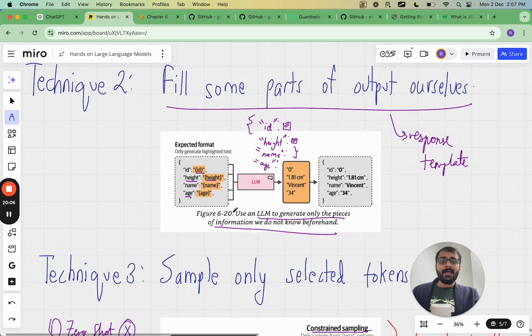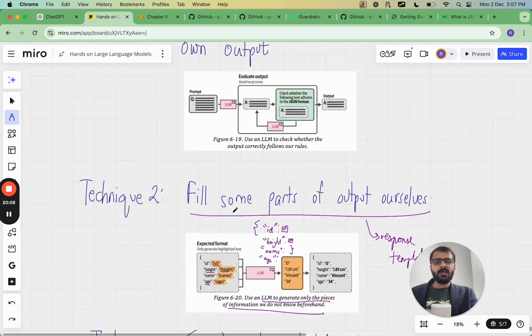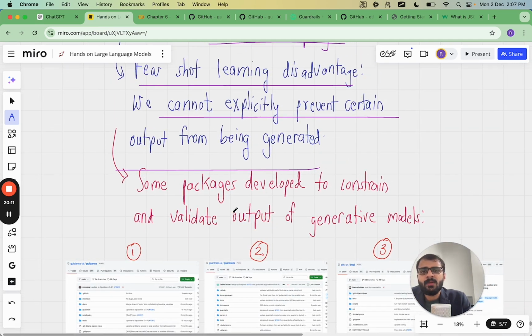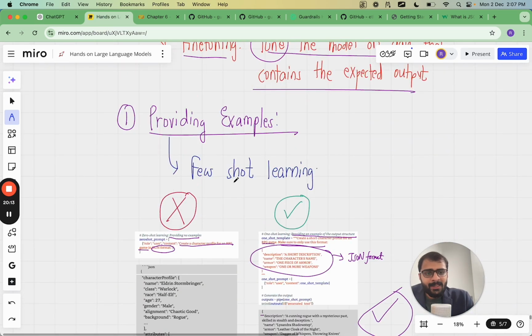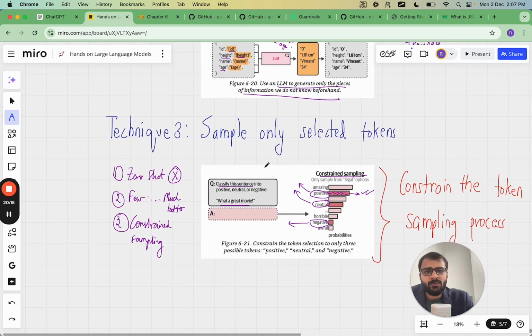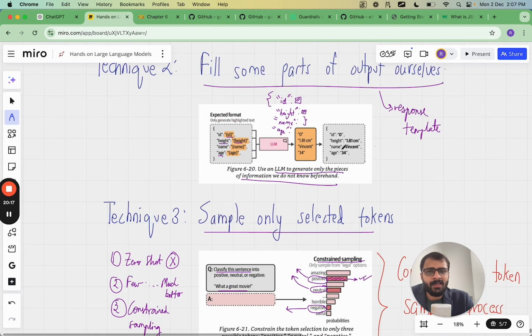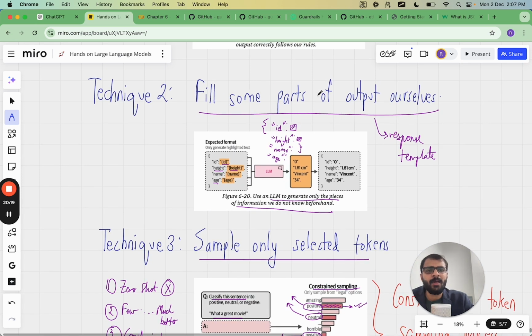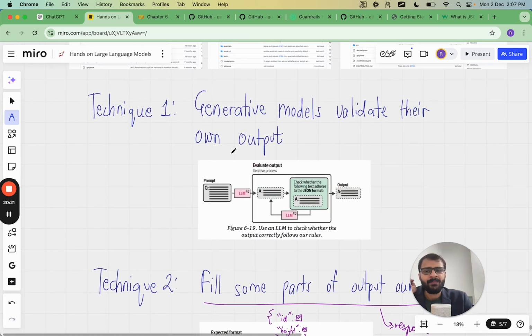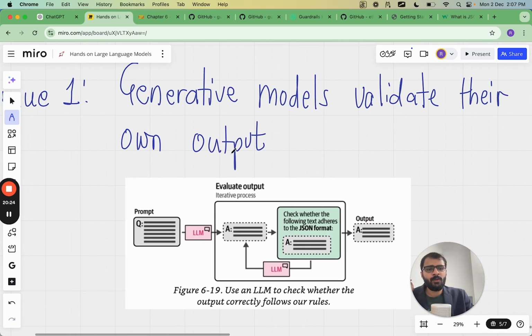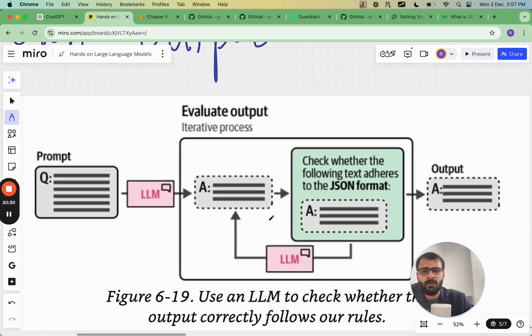So these are some techniques which you can use. The first technique which we saw is providing examples, of course. The second technique which we saw is sample only selected tokens. And the third technique which we saw is fill some parts of the output ourselves. The fourth and the last technique which we are going to see right now is that look at this pipeline of large language model which I have given over here.